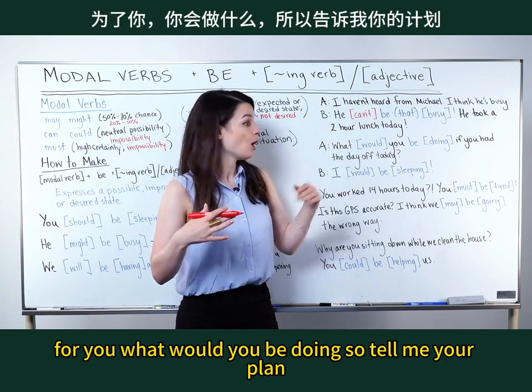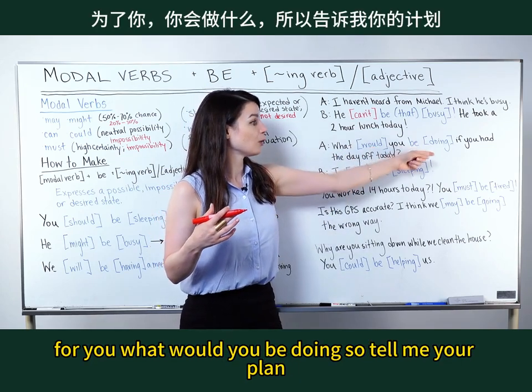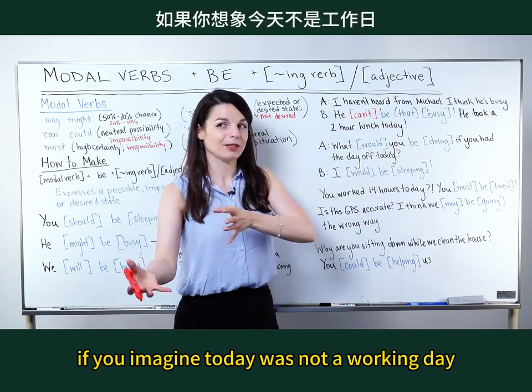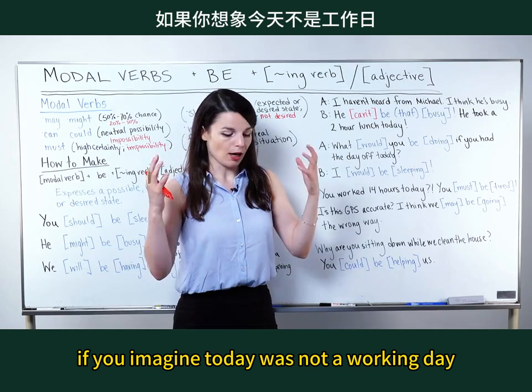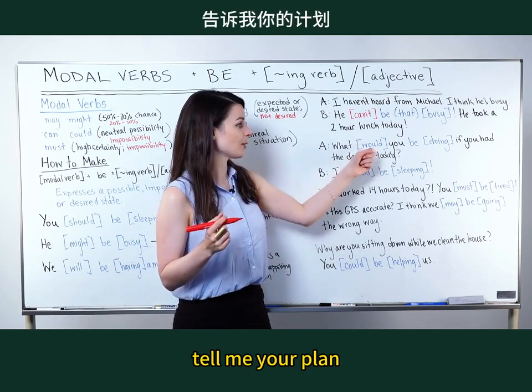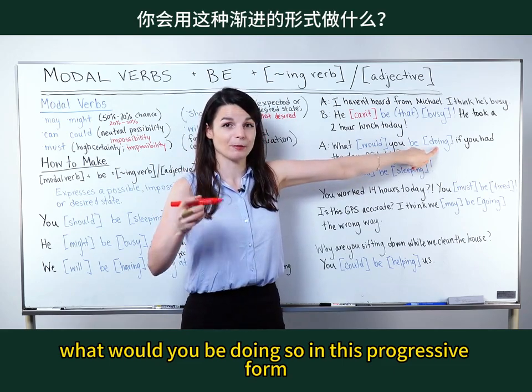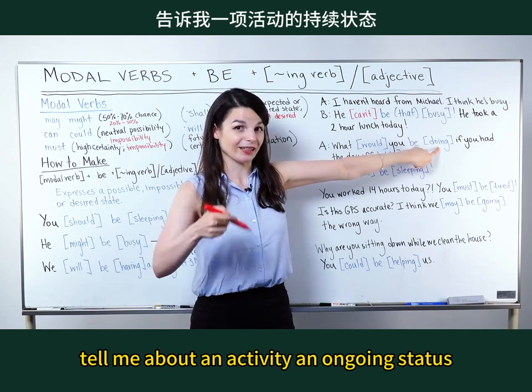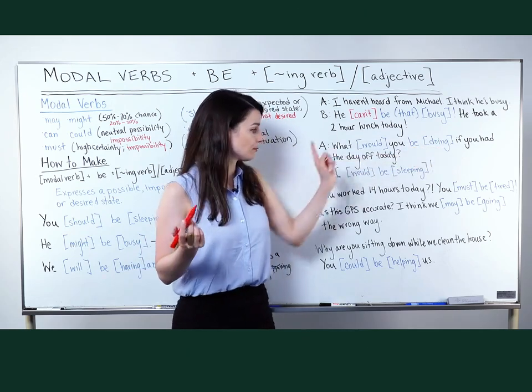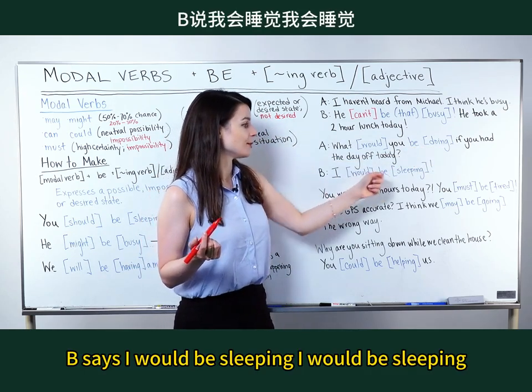But person A wants to know, if today was a holiday for you, what would you be doing? So tell me your plan if you imagine today was not a working day. What would you be doing? So in this progressive form, tell me about an activity, an ongoing status. B says, I would be sleeping.